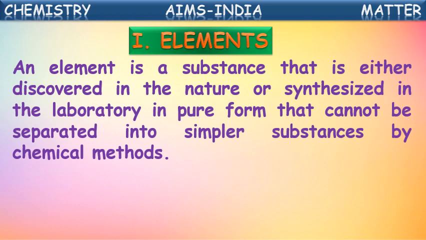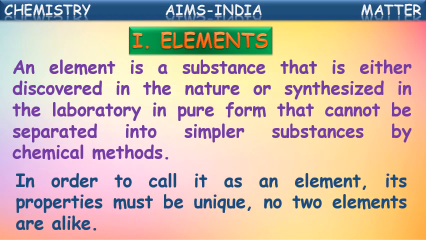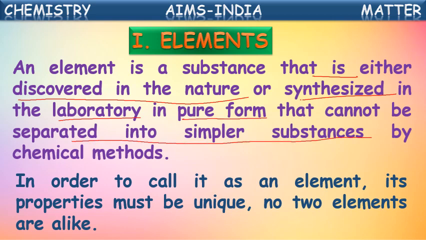See here, elements. An element is a substance that is either discovered in nature or synthesized in the laboratory in pure form, that cannot be separated into simpler substances by chemical methods. That is called an element. That substance we can take from nature, meaning we can discover it as naturally occurring, or synthesized in the laboratory.